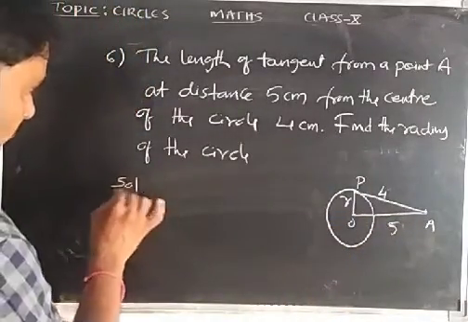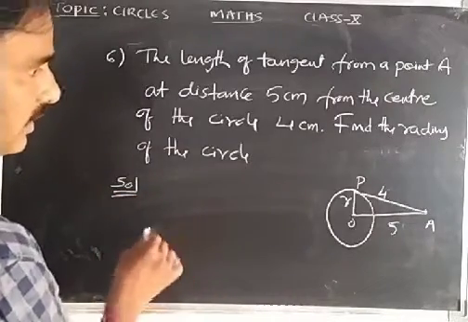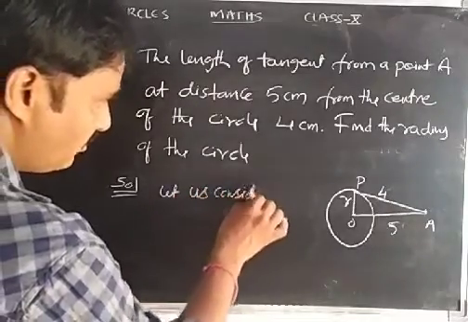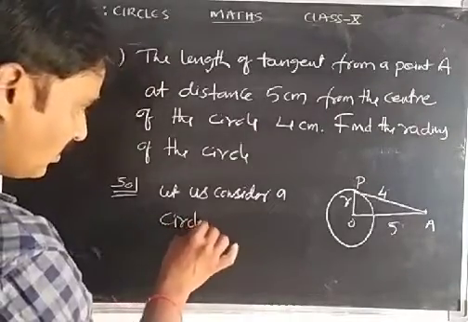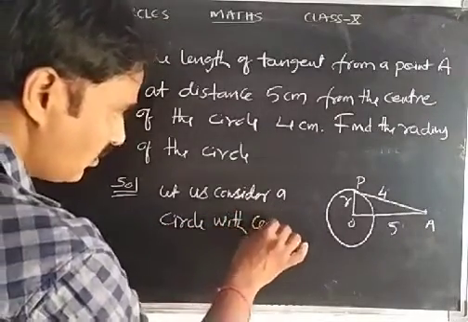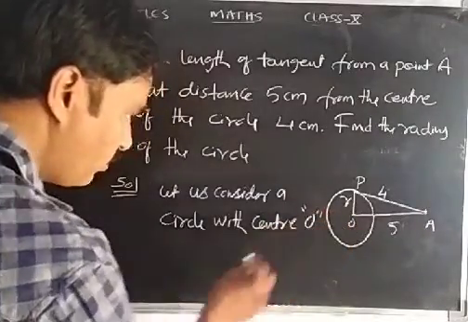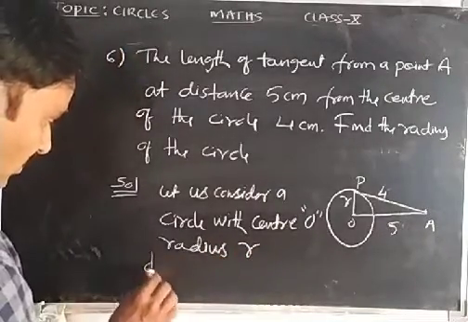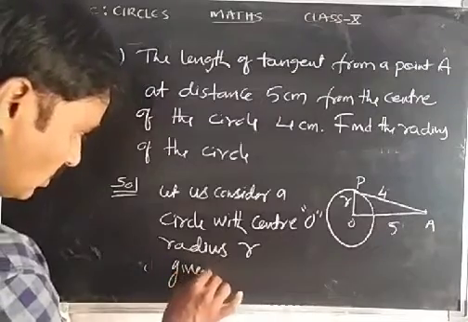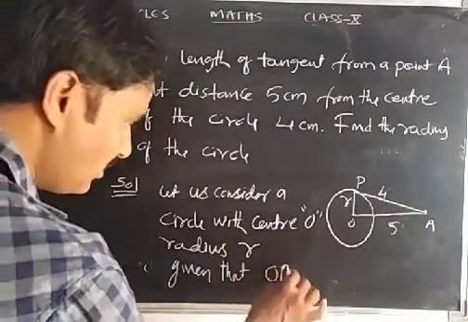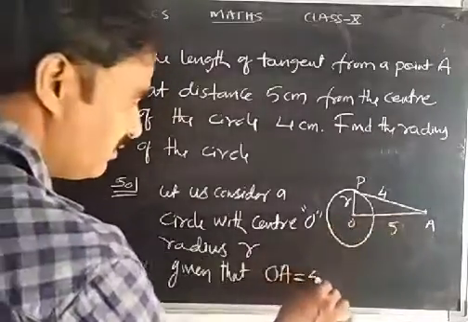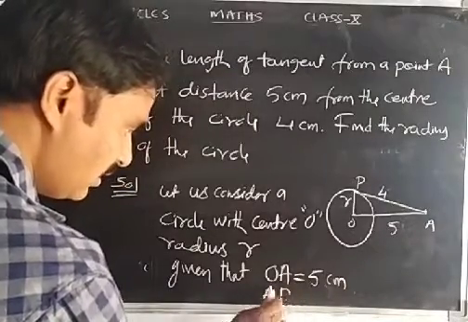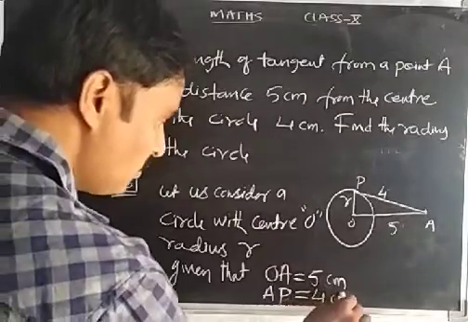Solution. Let us consider a circle with center O, radius R. Given that OA, the distance of the point from the center, is 5 centimeters, and AP, the length of tangent, is 4 centimeters.